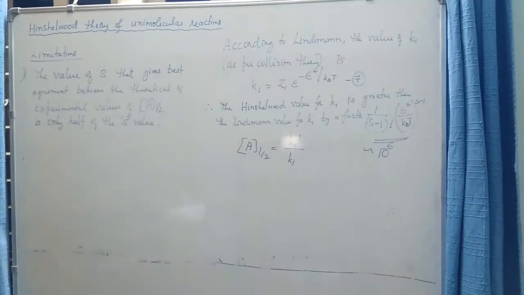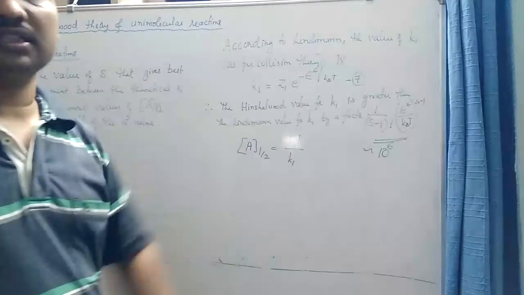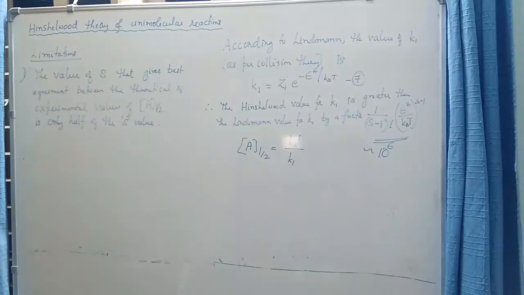So even though there are S number of vibrators in a molecule, when I substitute S by 2 as the number of vibrators, it would give the best result. The explanation for this observation is not given by Hinshelwood's theory.